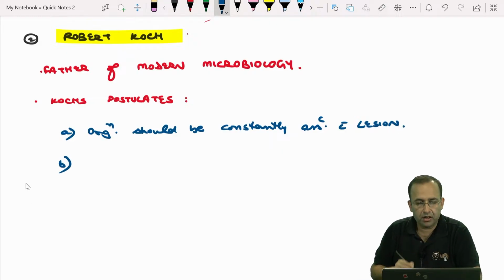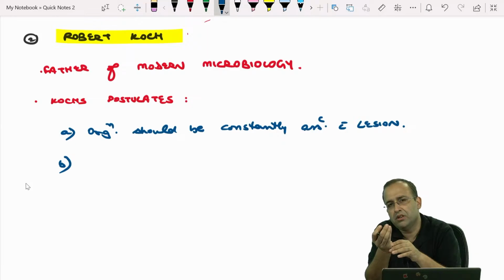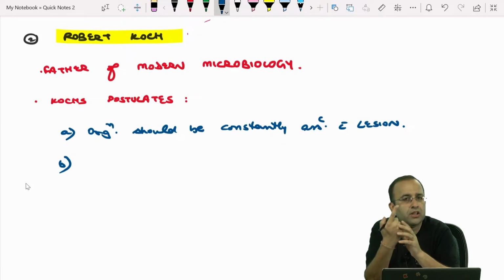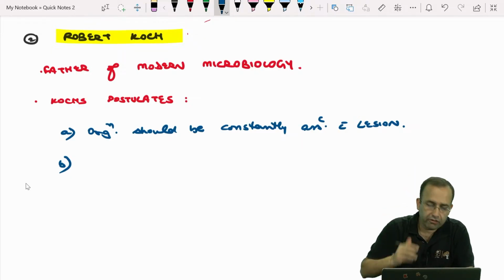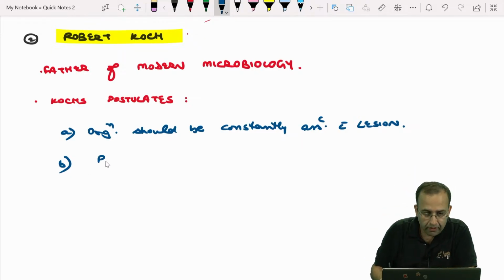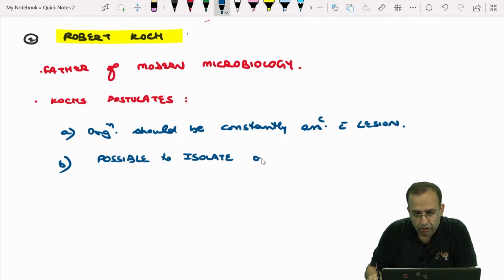Meaning if a patient has a disease or a lesion, organism should be constantly associated with it, and it should be possible to isolate the organism from that lesion. Very commonsensical. It should be possible to isolate organism in pure culture from the lesion.